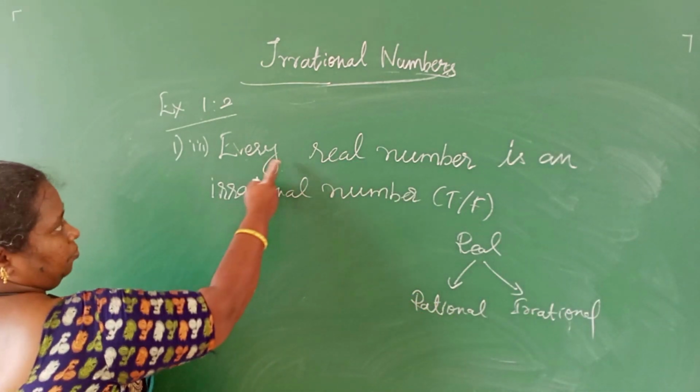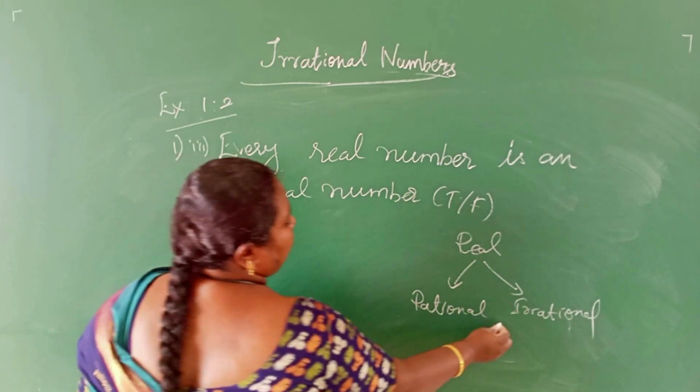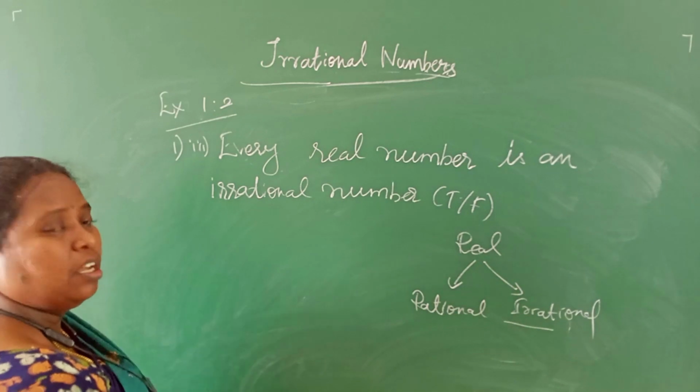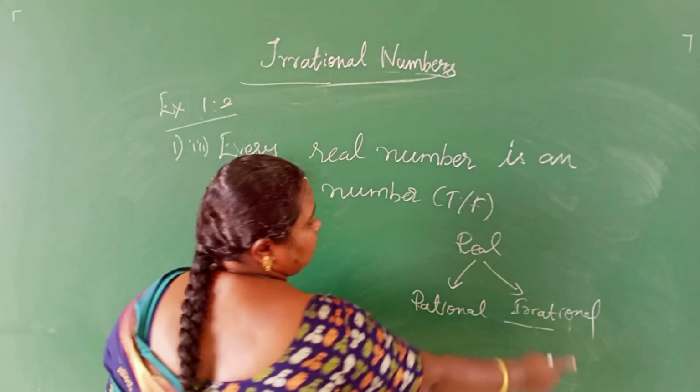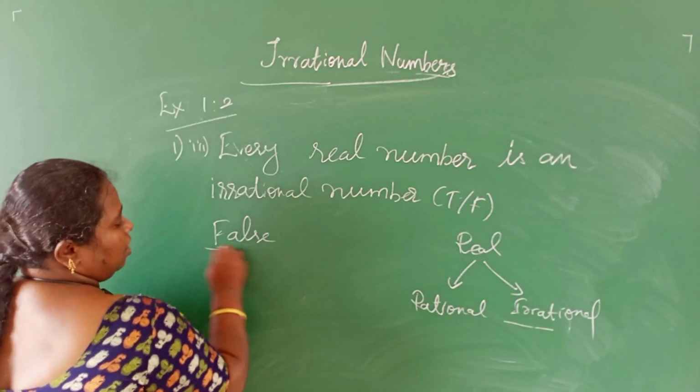See here, every real number is an irrational number. Can we say 2 by 3 is a real number, but it is not an irrational number. So the statement is false.